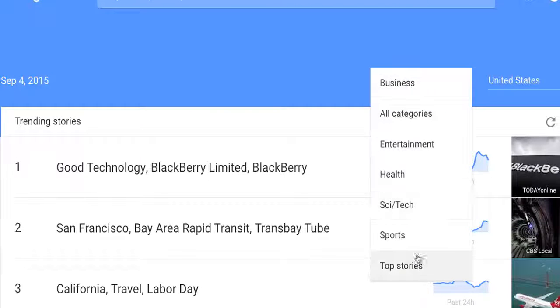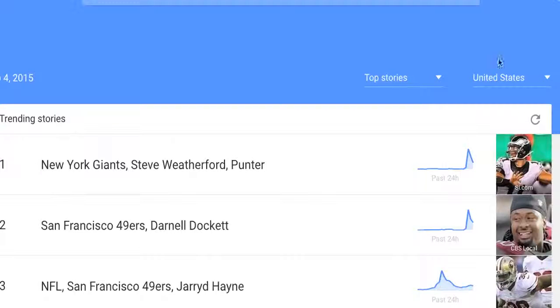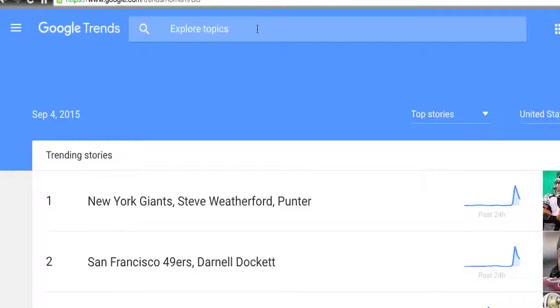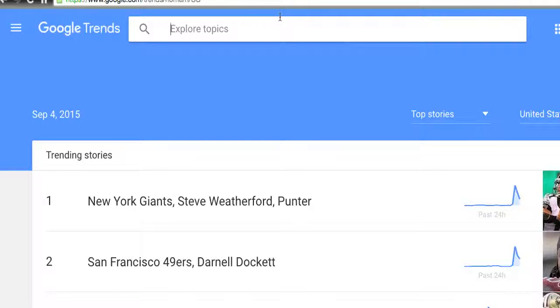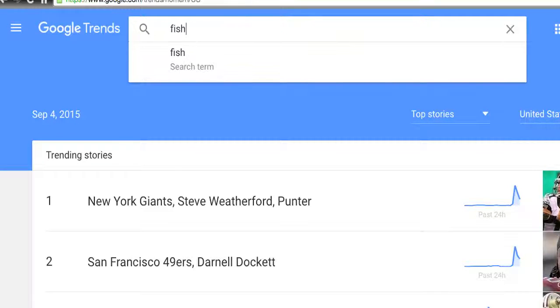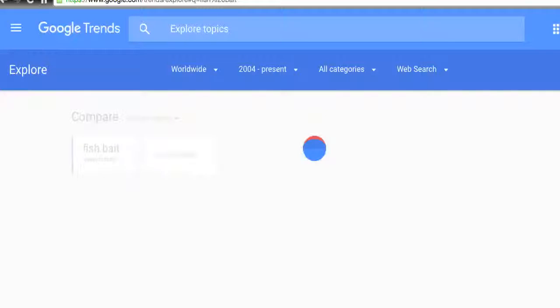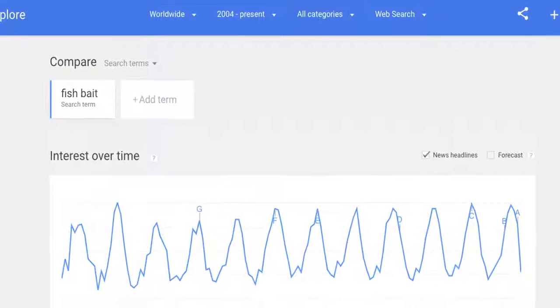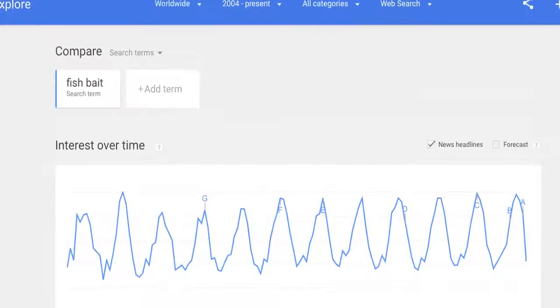You can also search by location. This is in the United States only, but you can do it by other locations. And you can even explore a topic by typing it in here. Let's do fish bait again and see what comes up. And what you'll see now is you'll see the trends. You'll see what trends this term actually has going on with it here.